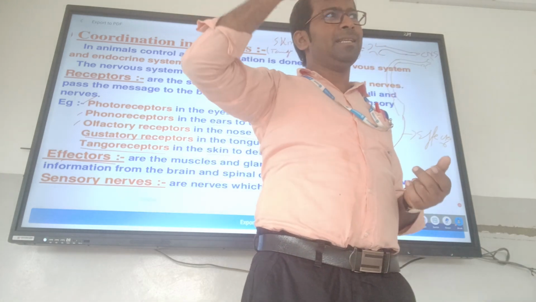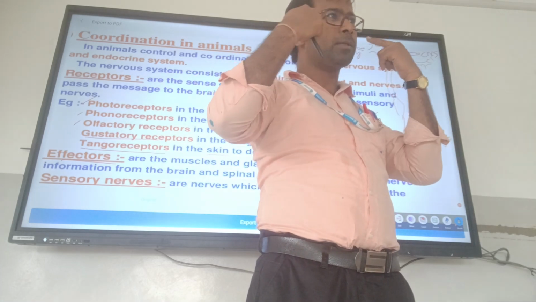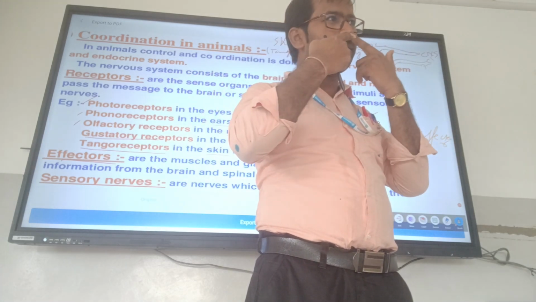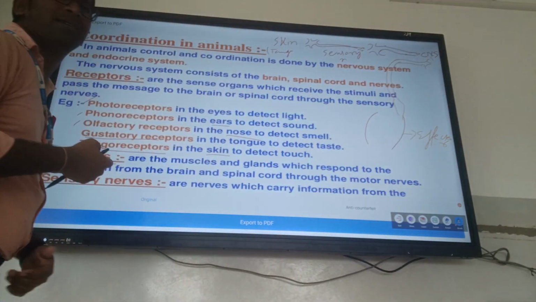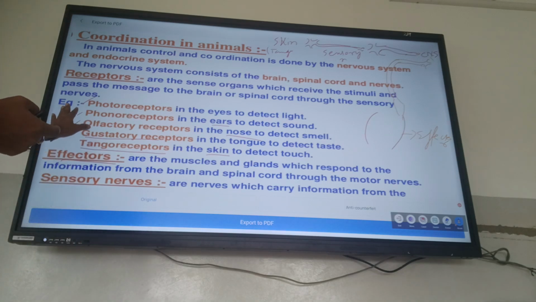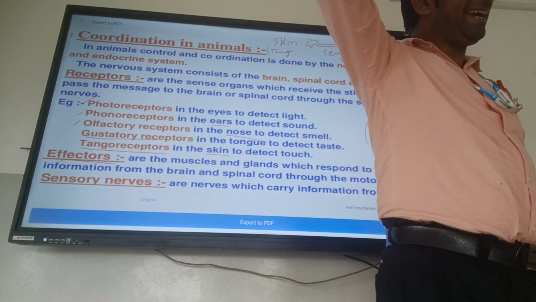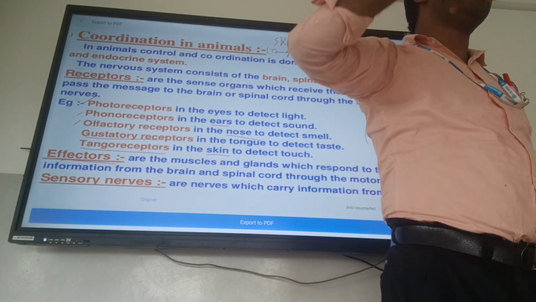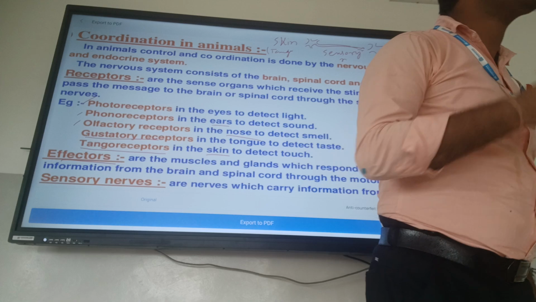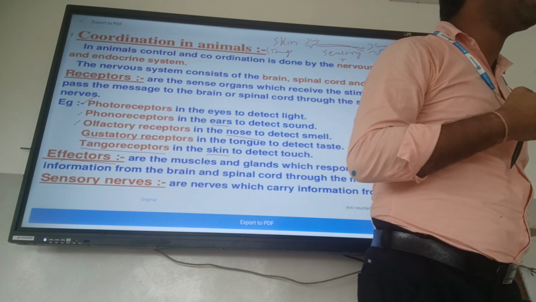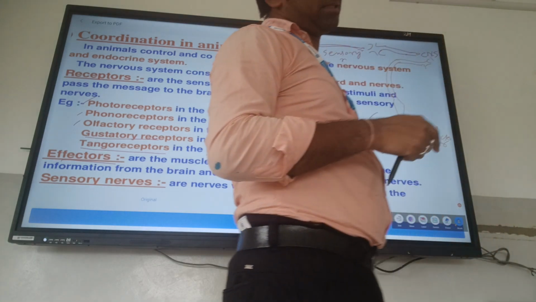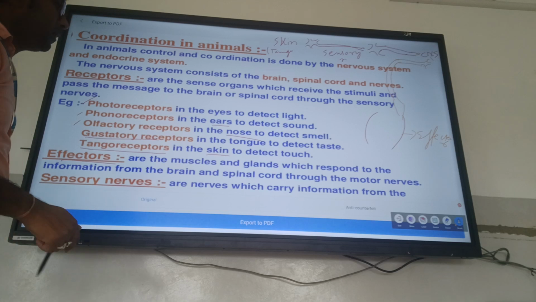This smell goes through which receptor? The olfactory receptor. The smell of imli goes to your brain, then the brain gives the response to your gland. Which gland? The salivary gland. Am I clear now?